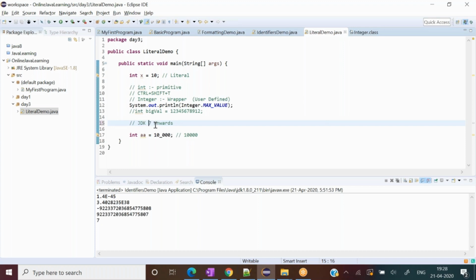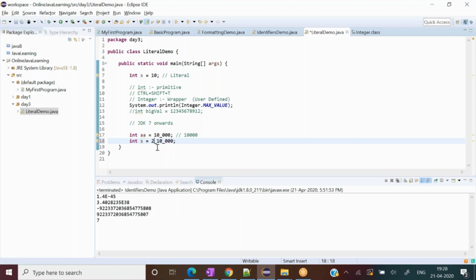Here they have given one more rule: we cannot put an underscore as the very first character. If I write int s equal to the same thing, I cannot write it like this. Let me check. It will not make sense. But if I write something before it, then it will work.